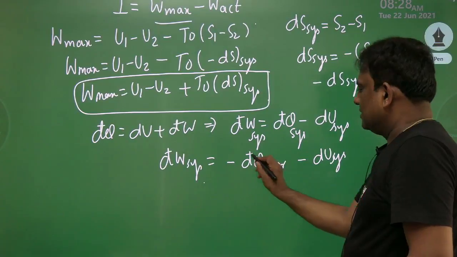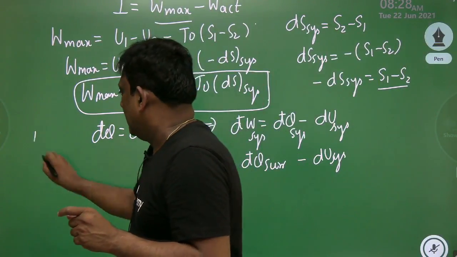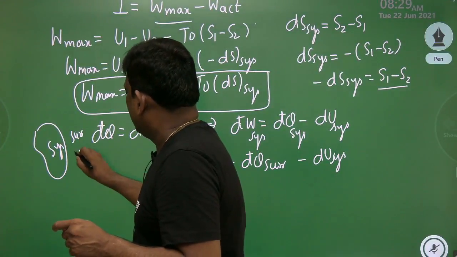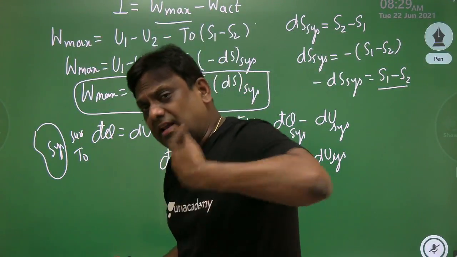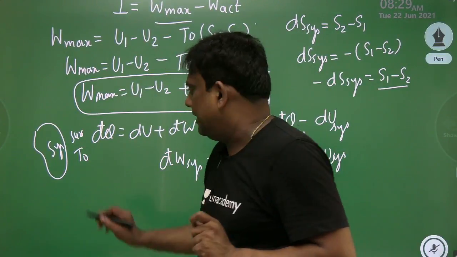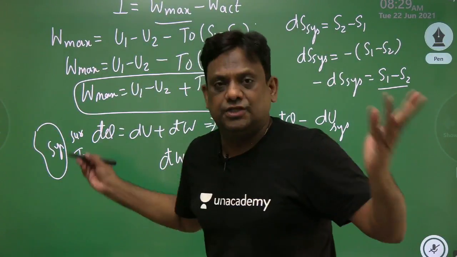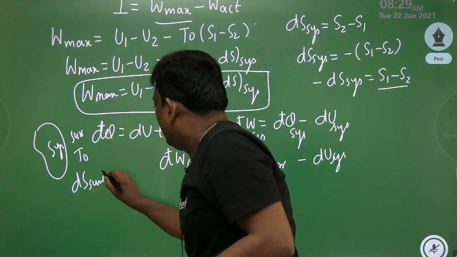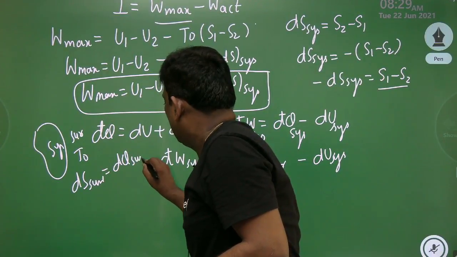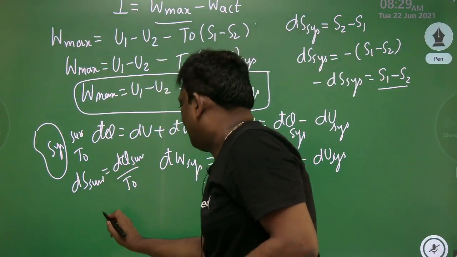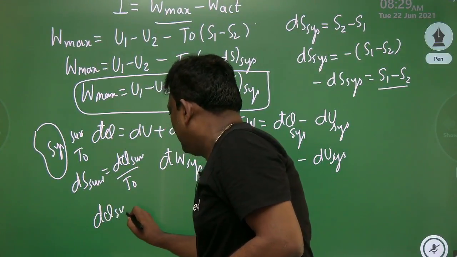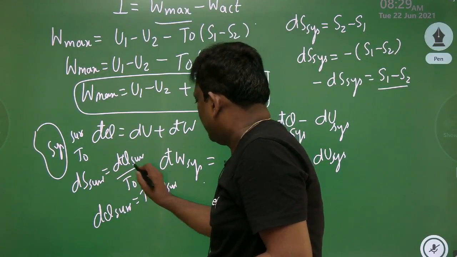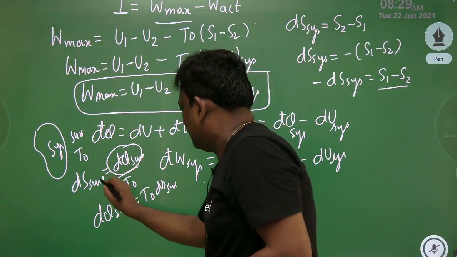And you know very well, surroundings are acting like reservoirs. Let us take, these are surroundings, and this is system, and the surrounding temperature is T0. I told you, for a reservoir in thermodynamics, I taught you very clearly, my reservoir surrounding temperatures are not changing. They are big environment. So therefore, if you want surrounding entropy, it will be d'Q of surroundings by T0. Wonderful. Therefore, if you want surrounding heat transfer, it will be T0 into dS of surroundings from this equation.